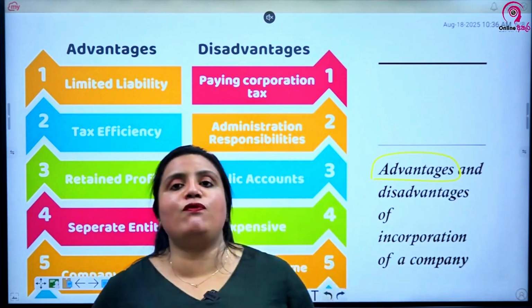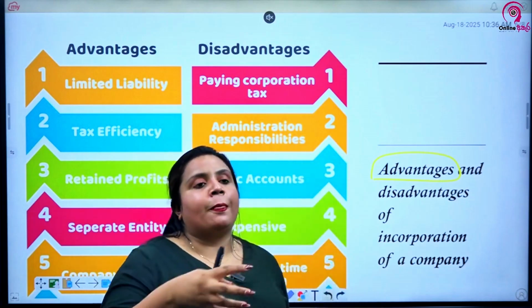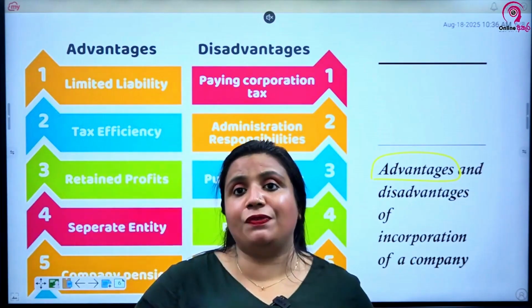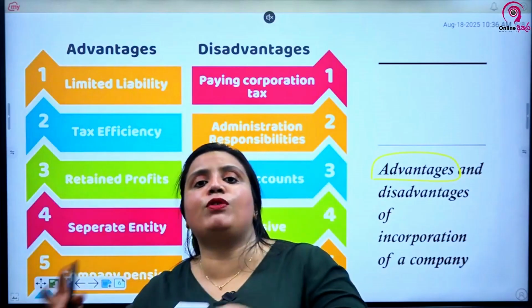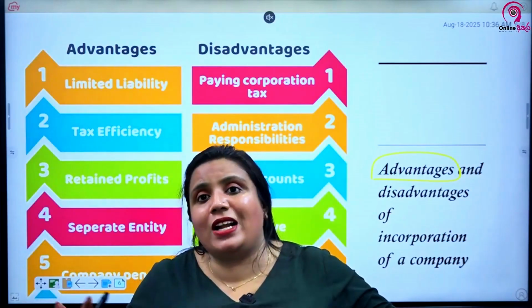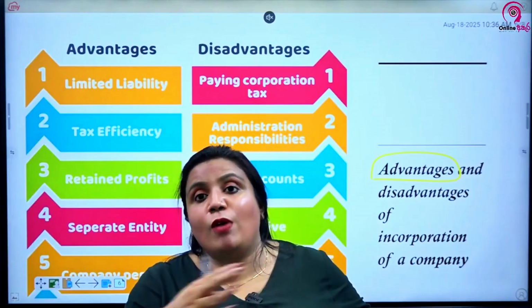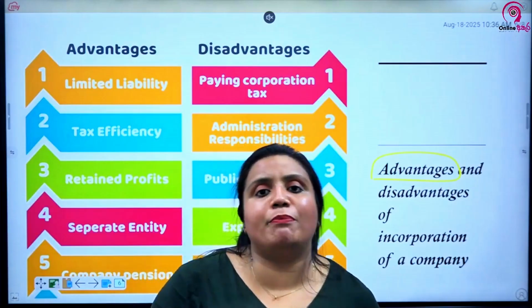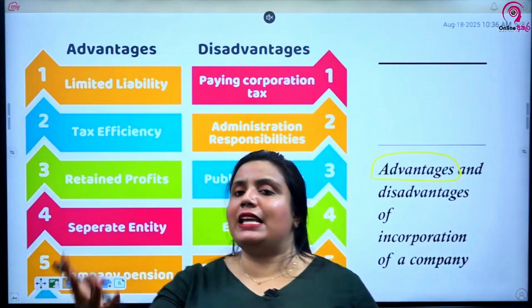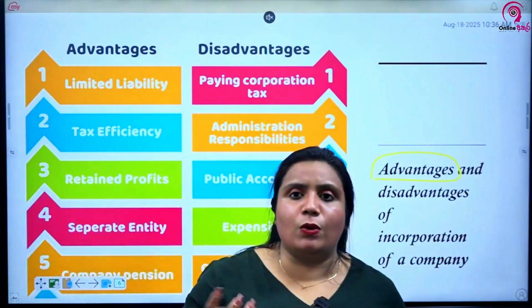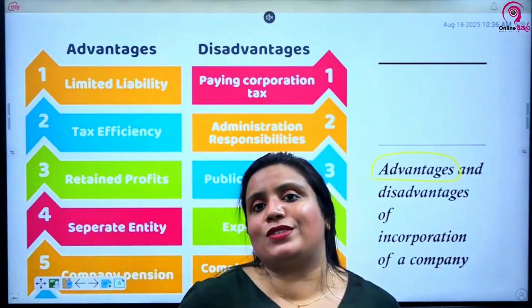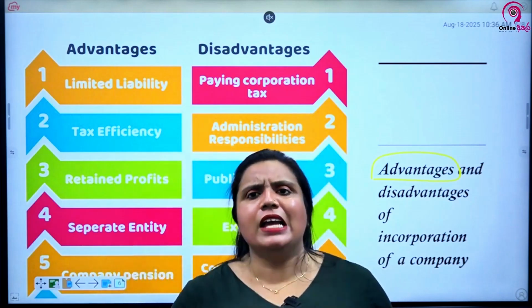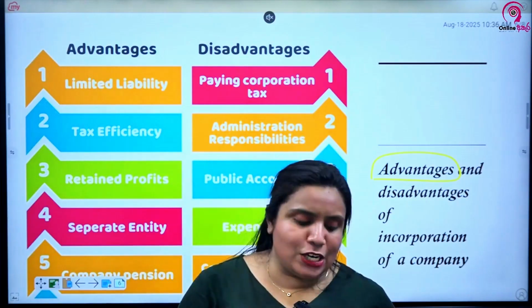Next one, transfer of ownership. Usually in a sole proprietorship or in a partnership, if the ownership is being transferred, the entire business organization has to transfer the ownership, right? Which is not easy, and also there's a long procedure. But when it comes to shares, no problem, right? If I am having shares of company A today, I don't want the shares, I can easily sell the shares to someone else and walk out. Transferability of shares, right? That is also easy. Therefore nothing will happen to the perpetual succession of the company. Company will be surviving, shareholders will be coming and going, no big issue.